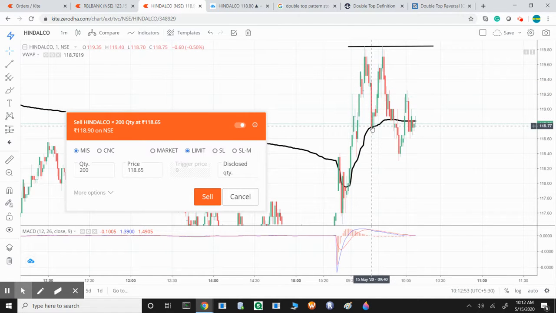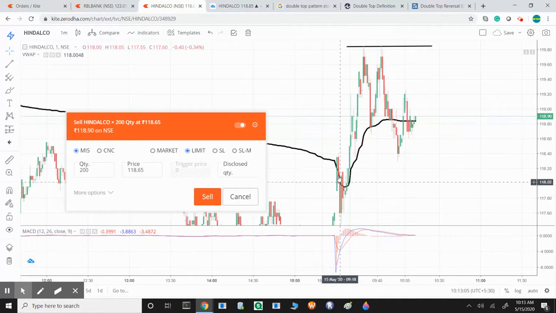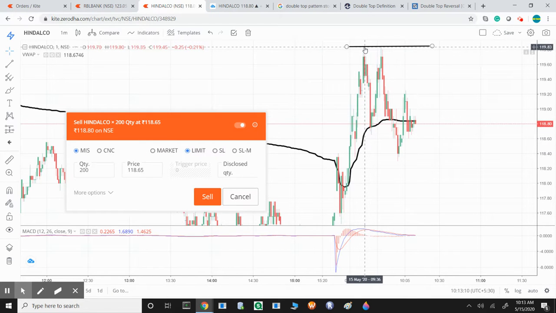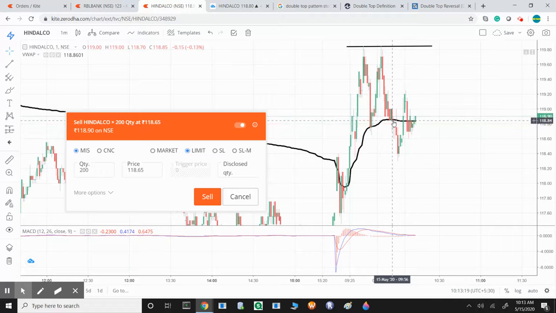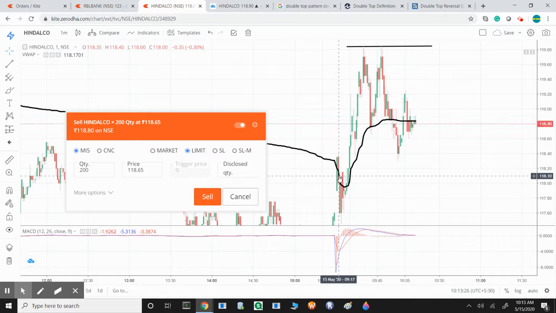First of all, the reason was it was giving me a sell option from the MACD indicator. And the second thing was that after going to the high, this was today's high, I definitely thought the stock will come down and touch the VWAP line, and after the VWAP line also it will go down. So that was the mindset before going into this stock.